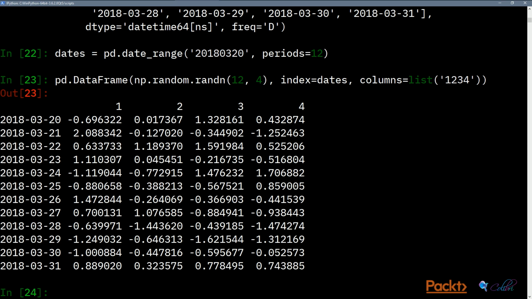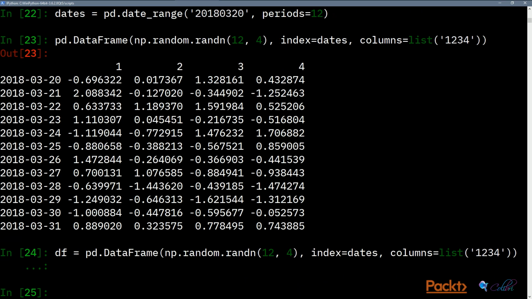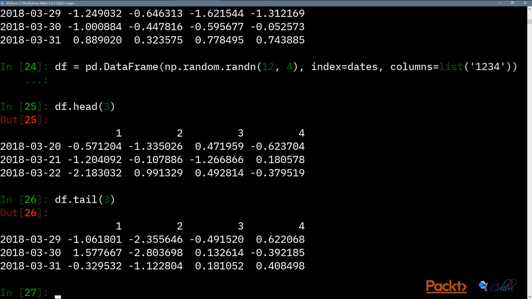time of day, etc. The way to persist this, we usually assign this to a variable called df, and we can do things like look at the first 3 rows or look at the bottom 3 rows. This limits the displayed results to a sensible number of data points. So imagine if your DataFrame has 5 million rows and that fits in your memory. Using head and tail allows you to understand how the DataFrame looks without flooding your terminal with endless and endless pages of data.